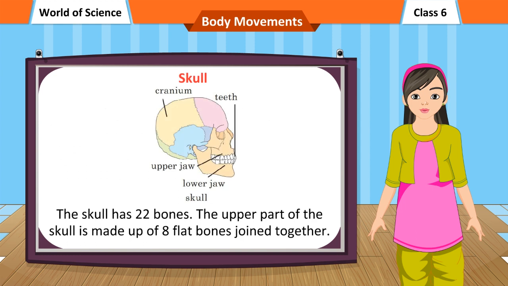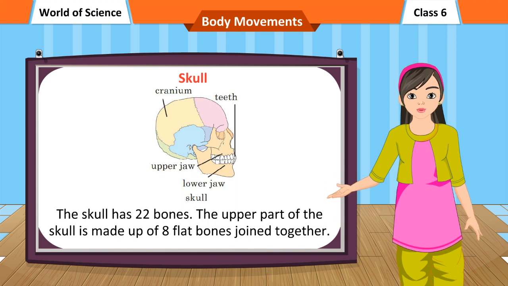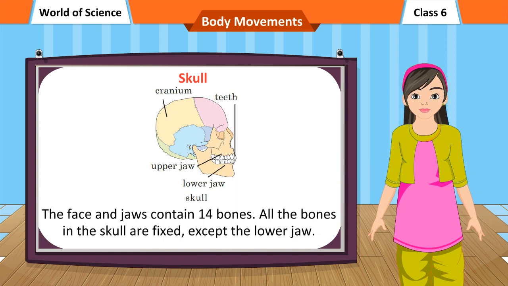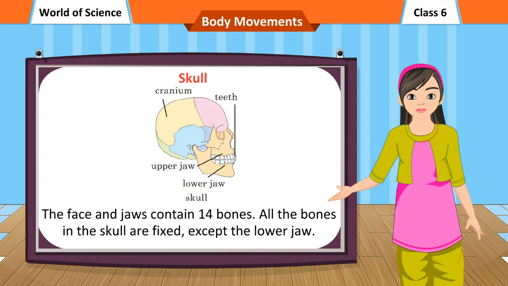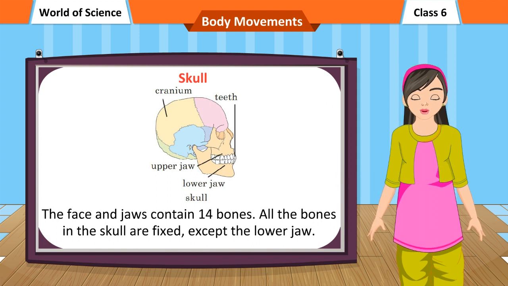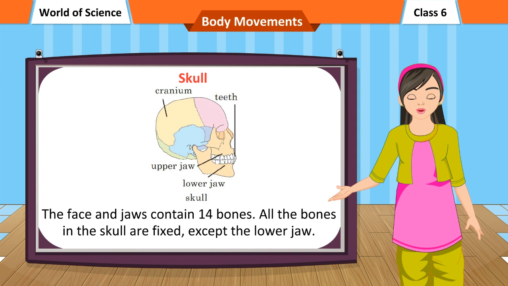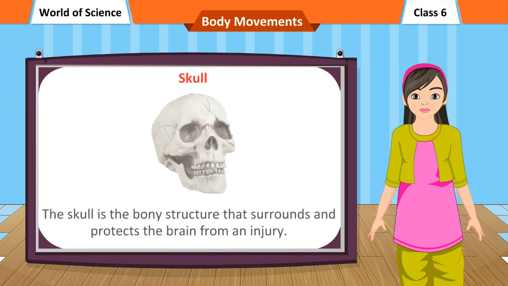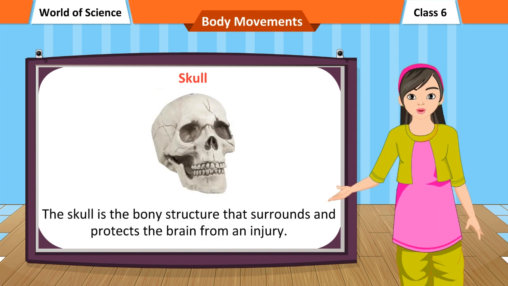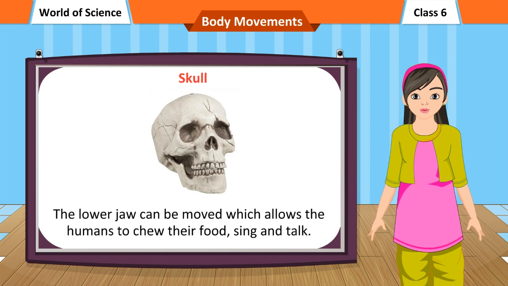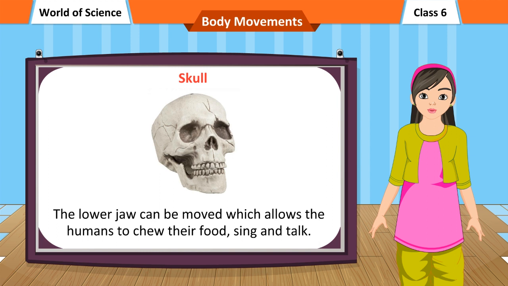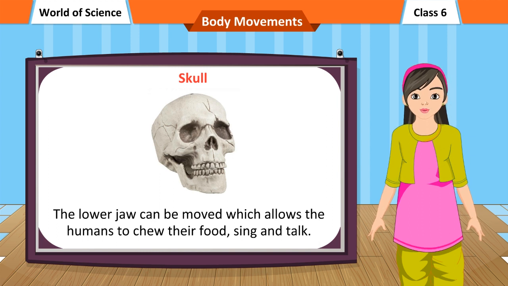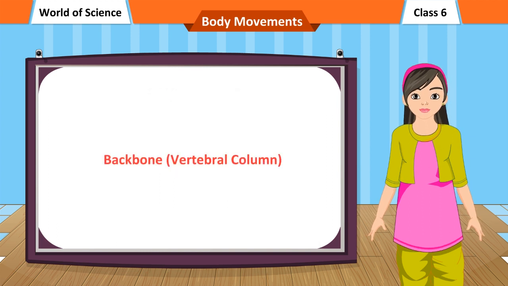Skull. The skull has 22 bones. The upper part of the skull is made up of 8 flat bones joined together. The face and jaws contain 14 bones. All the bones in the skull are fixed, except the lower jaw. The skull is the bony structure that surrounds and protects the brain from injury. The lower jaw can be moved, which allows humans to chew their food, sing and talk.